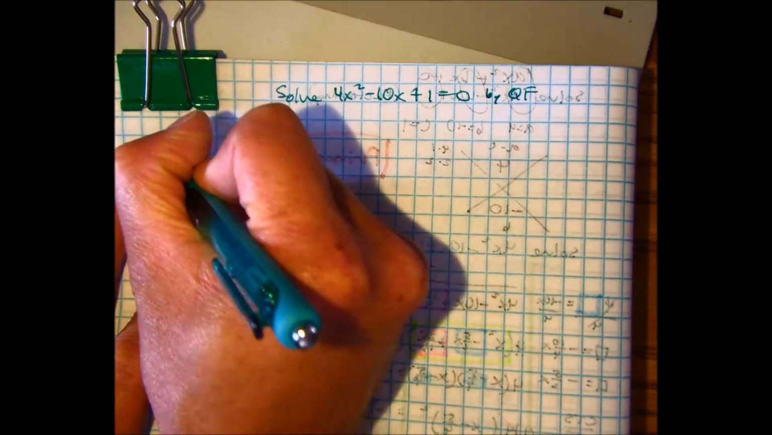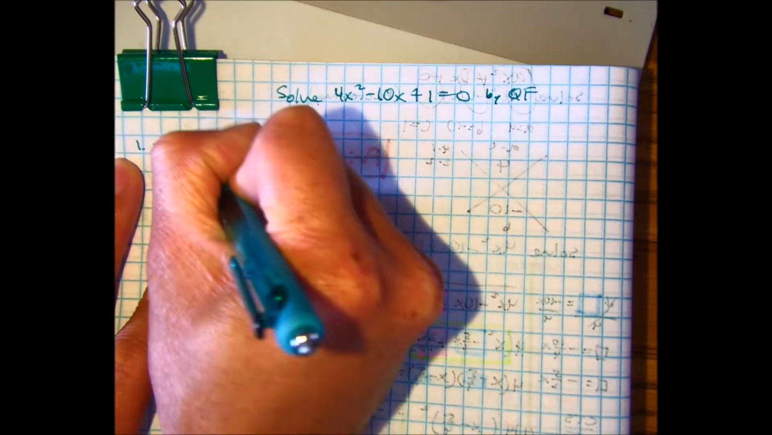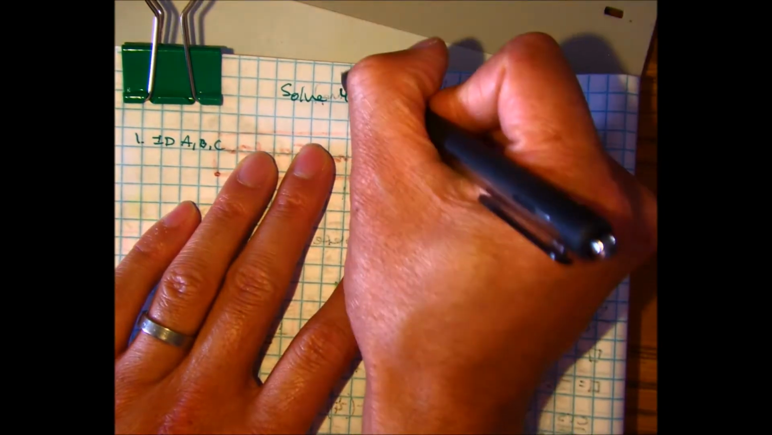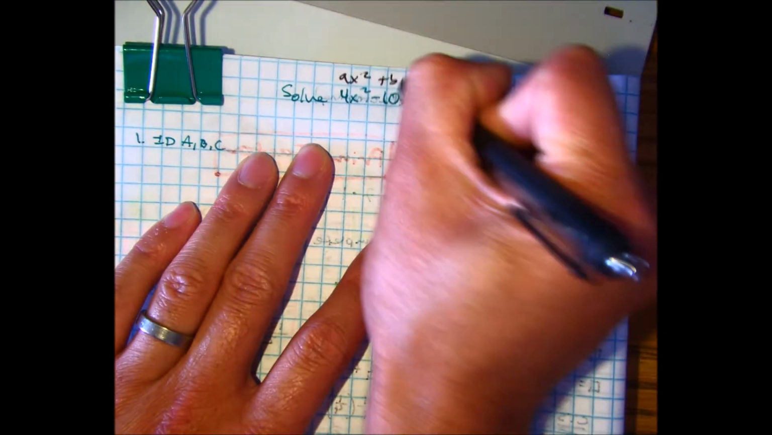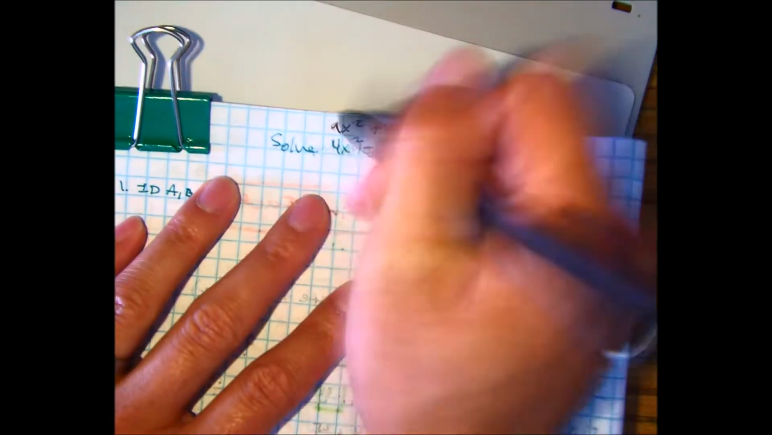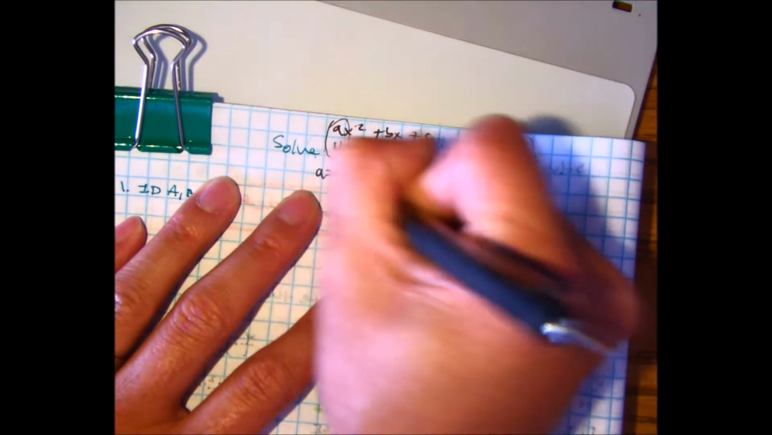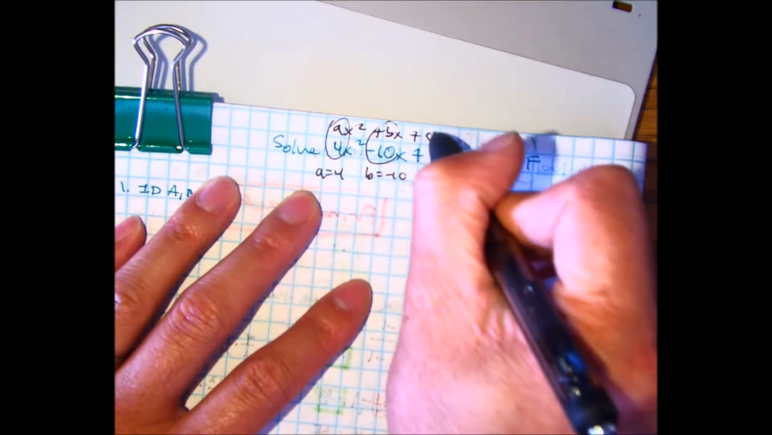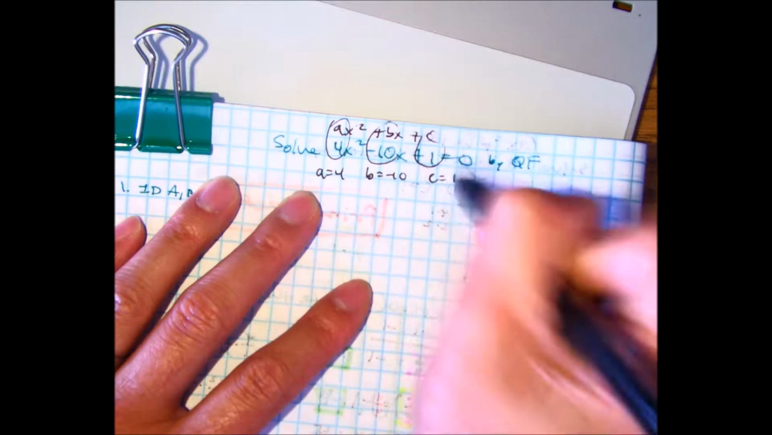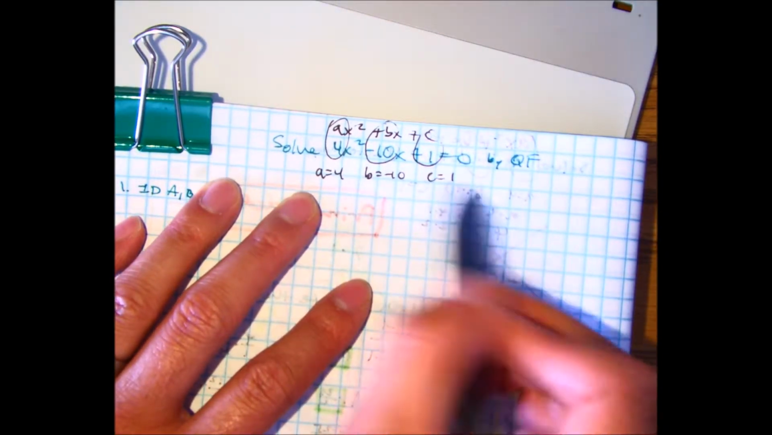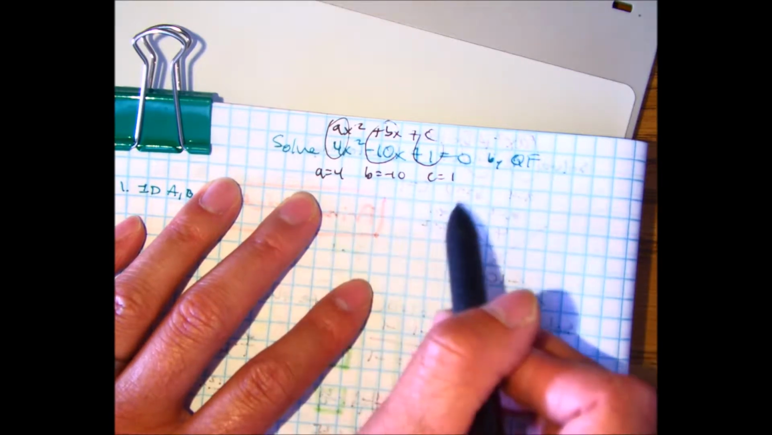The first thing we need to do is identify the A, B, and C. Well, how do you get A, B's, and C's? You have to get it from the standard form. Class, what is your A value? B value? And C value? 1. They are always numbers. They are never x's in here or x squared. Never.